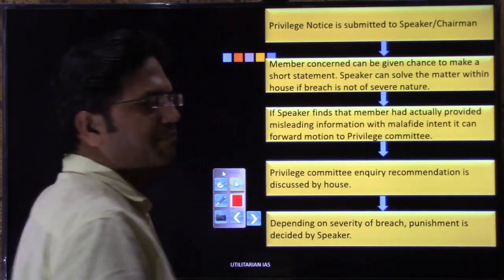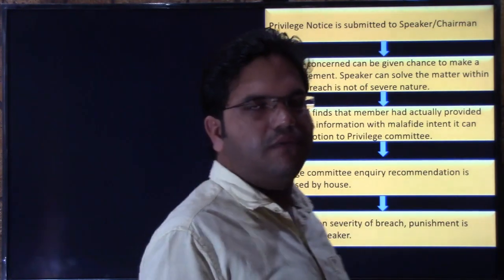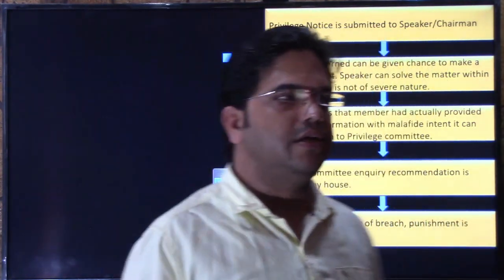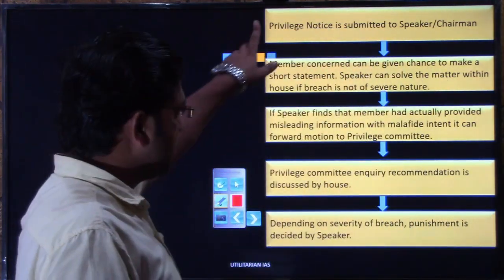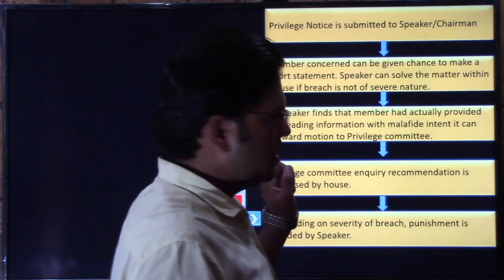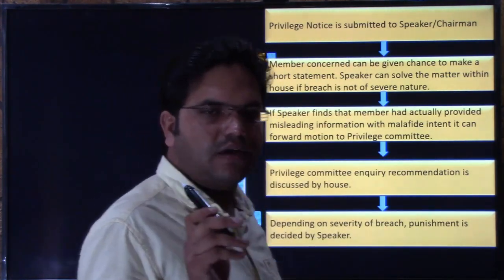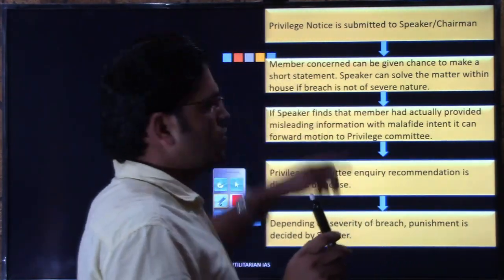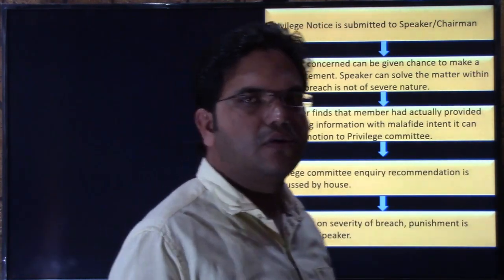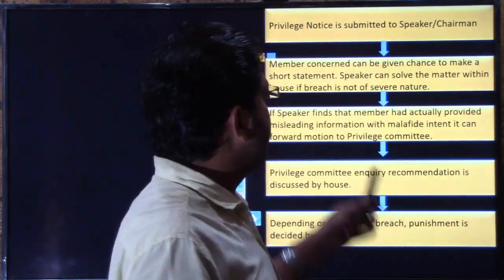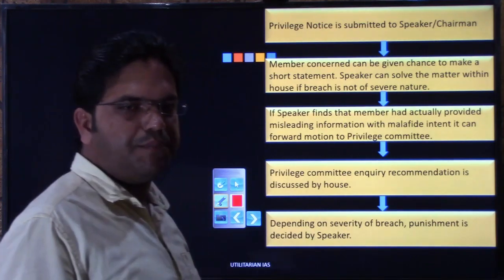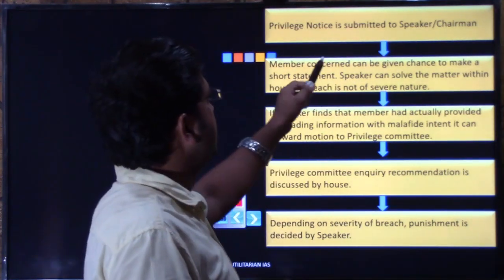So this is the example. This is the case when a member feels that his privilege or his immunity has been violated. So this is the scenario. When a privilege notice is moved against an outsider, we'll see a separate case. So if a member feels that his privilege or his immunity has been breached, in that case he or she will bring a privilege notice against the other member.